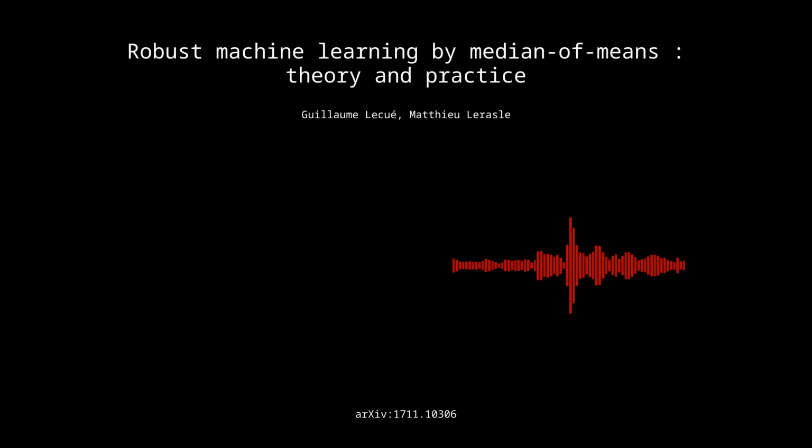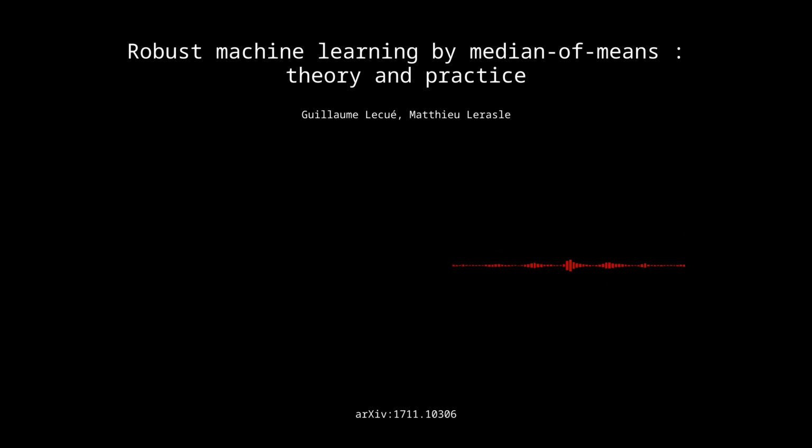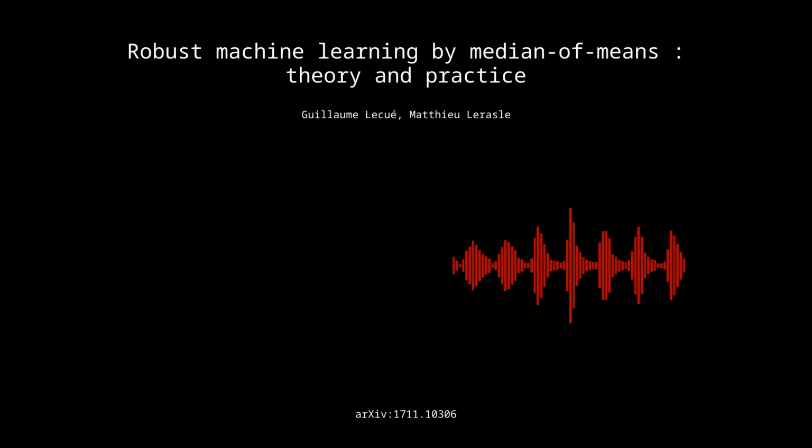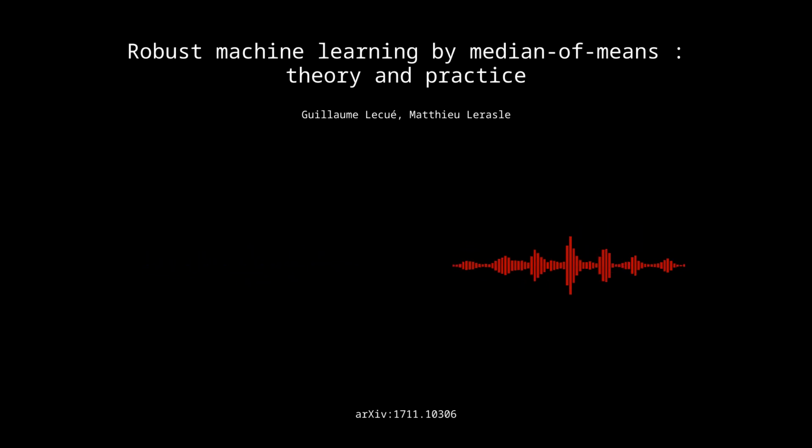Exactly. Now, one of the things that I found really fascinating about this whole approach is how, by using these random blocks, MOM sort of naturally has this built-in outlier detection mechanism. Yeah, it's pretty cool. Like if you've got these data points that keep ending up in blocks with really different means from the others, it's like a red flag. It's like, hey, maybe take a closer look at these guys. They might be outliers. It's like a built-in data cleaning tool. Exactly. So it's not just about building robust models, it's also about understanding your data better.